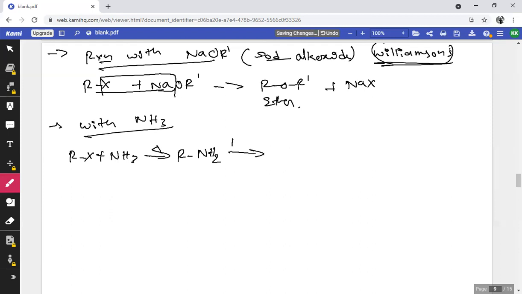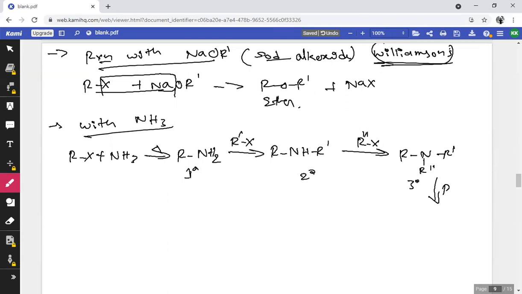On again treating with one more alkyl halide, one more hydrogen is replaced by an R group, that is RNHR dash, which is secondary amine, which on further treating with one more RX group, R double dash X, replaces one more hydrogen by an R group, that is RNR dash R double dash, that is tertiary. So this is primary amine, secondary amine, tertiary amine.